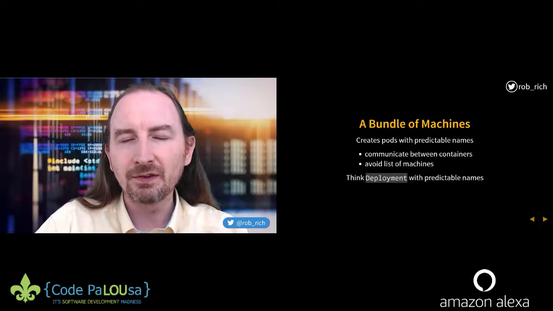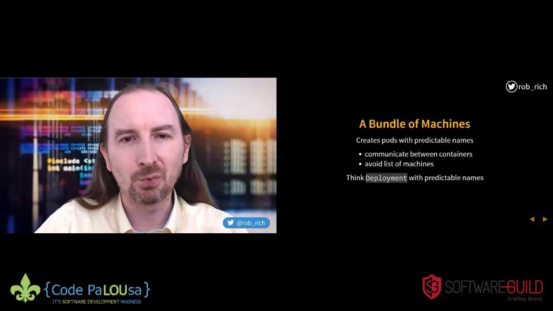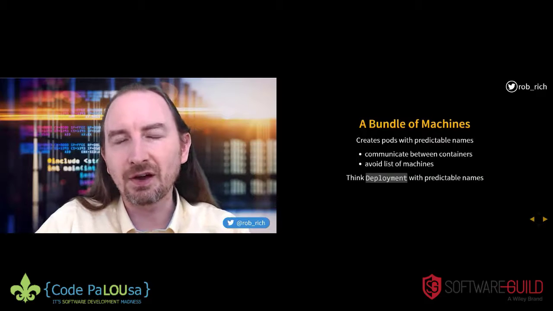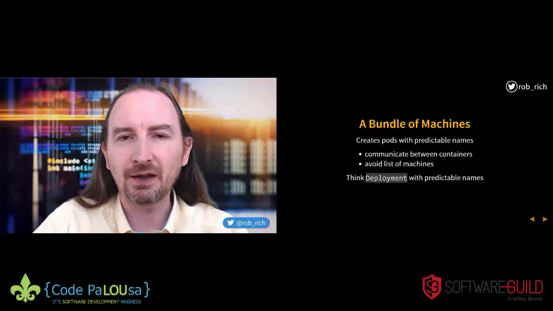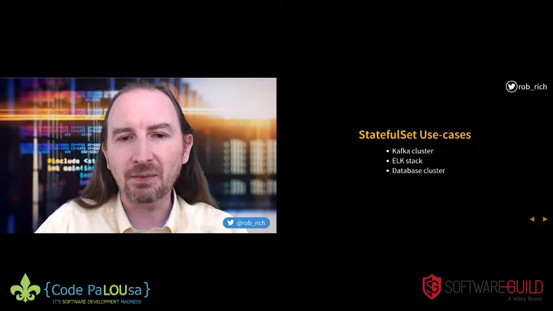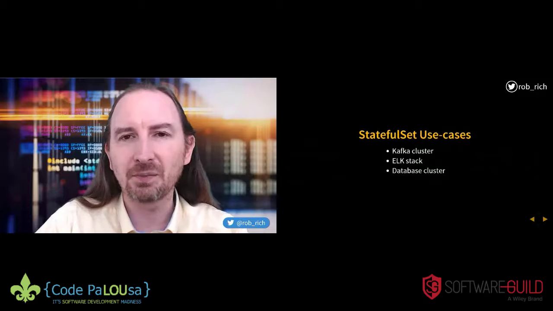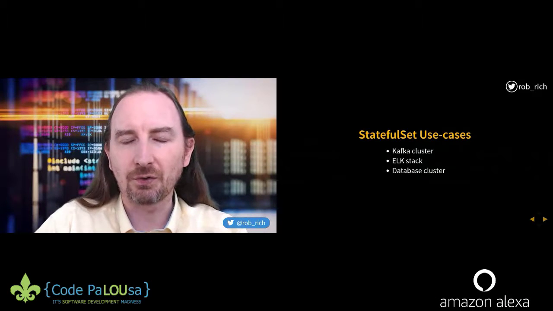We can think of this as a deployment, but with predictable machine names. With a deployment, as it spins up the pods, it gives them a random name. With a stateful set, as it spins up the pods, it gives them sequential names, 0, 1, 2. And so now I can discover the other machines in my stateful set because I know that name. So with stateful sets, we talked about a Kafka cluster, an ELK stack. I may have a MemSQL database where I have lots of different machines storing different pieces of my data. That can be a great use case for stateful sets.